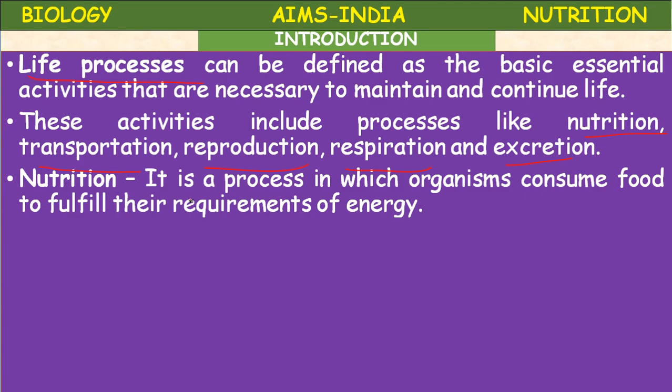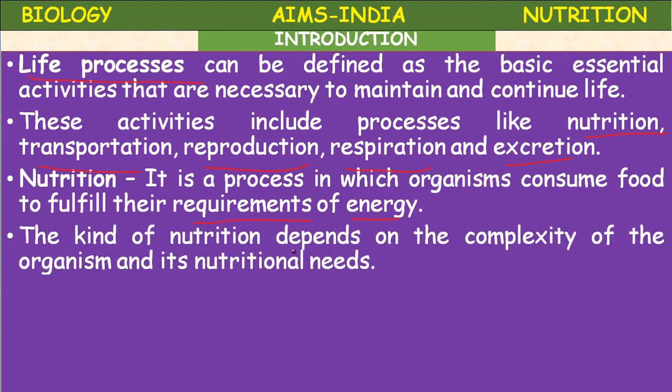Nutrition is a process in which organisms consume food to fulfill their requirements of energy. As we know, energy is the capacity to do work. So every living organism tries to get energy.